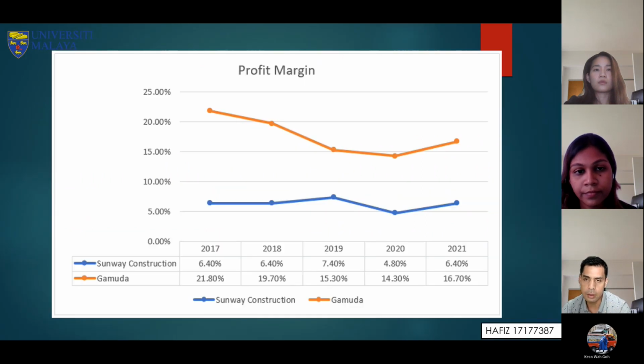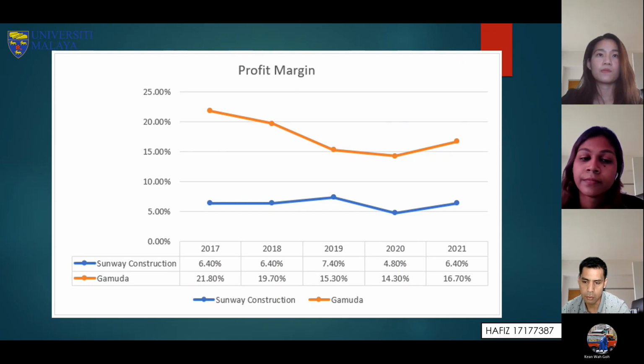And as you can see from the graph shown, Gamuda has a very high profit margin, but in 2019, for both companies, it decreased, and back to 2021, both of the companies increased as well.